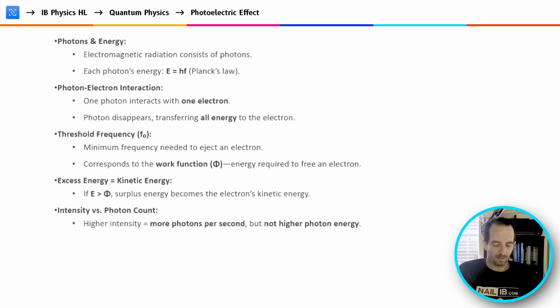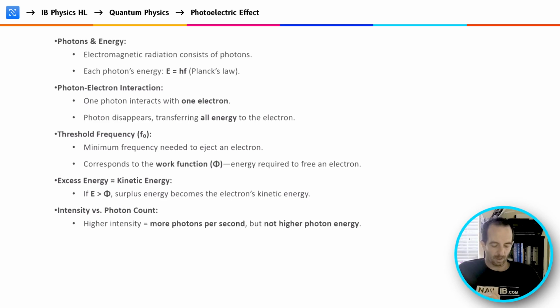Each photon's energy was equal to Planck's constant times the frequency of the photon. One photon could only interact with one electron. And photons disappear. They transfer all the energy to the electron, and then they will no longer appear. Einstein also developed this idea of the threshold frequency, where there was a minimum frequency needed to eject an electron, and that explained why electrons were not emitted at every wavelength level, because you have to have a certain frequency in order to eject a particular electron.